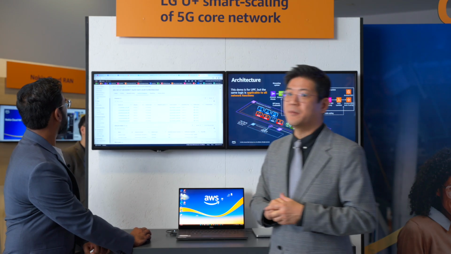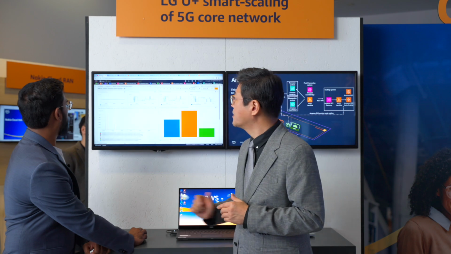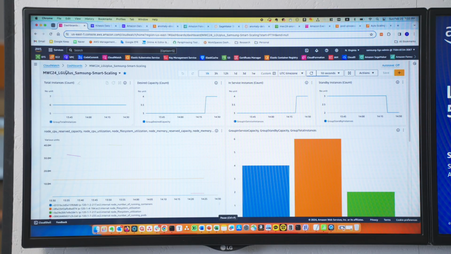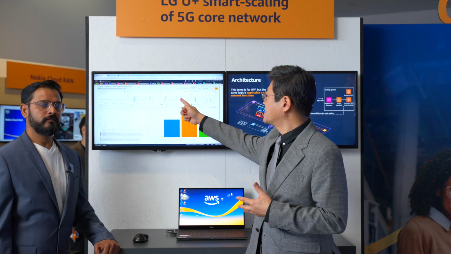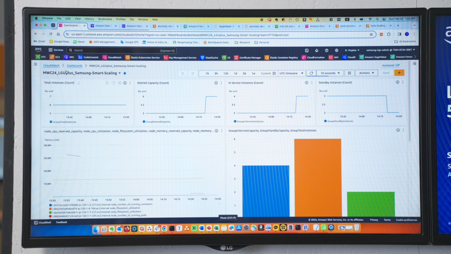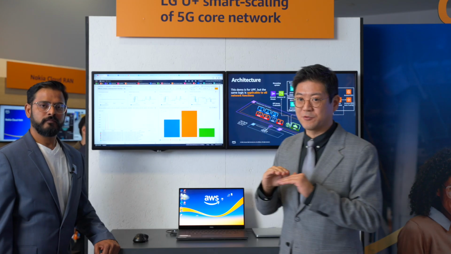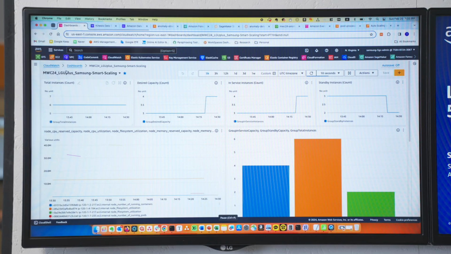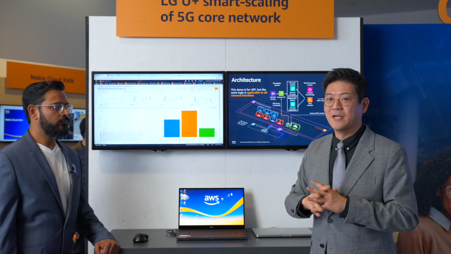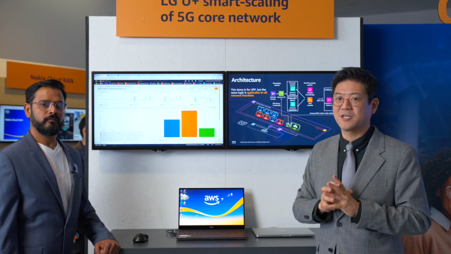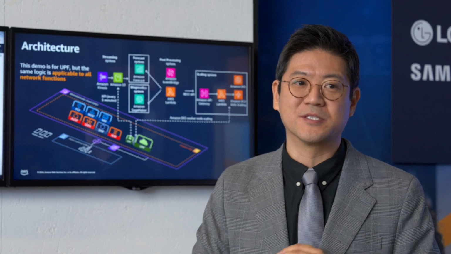So the outcome of the demo is shown in a dashboard. If you can see the timeline, because we are running some intentional spike data, based on the spike data, network capacity is getting increased. And then if there's normal usage of the network, it goes down to the normal network capacity. And if another spike comes, then based on that spike, network capacity is increased automatically. Everything is done automatically, with no human intervention. That's another key aspect of this demo.